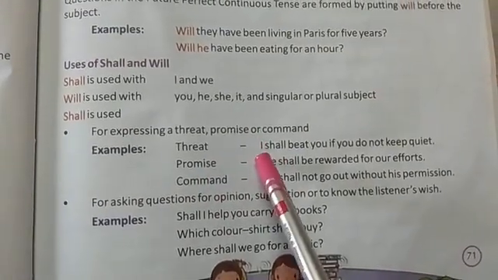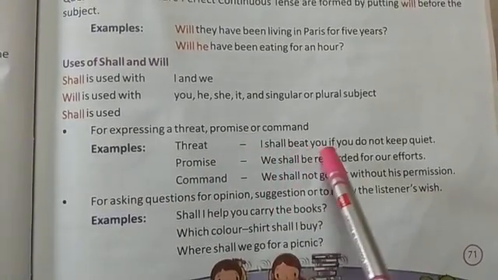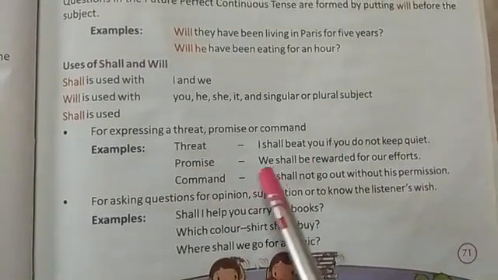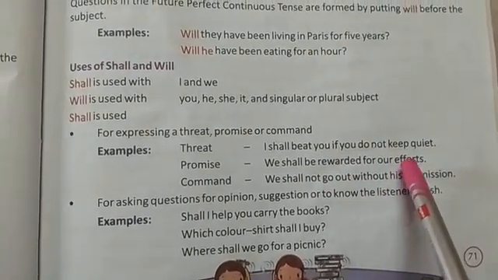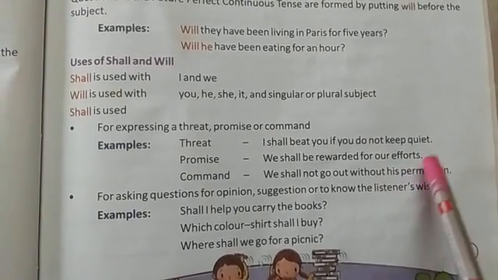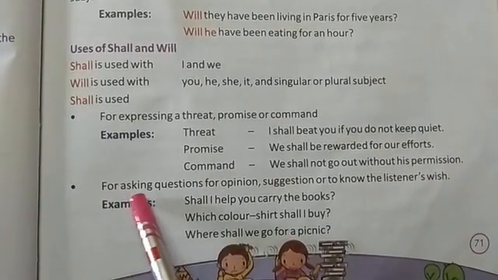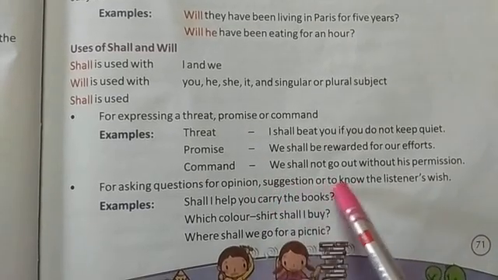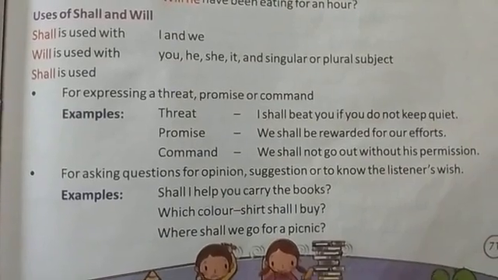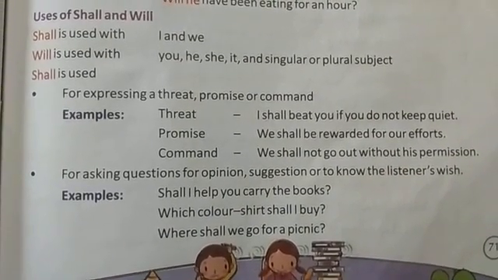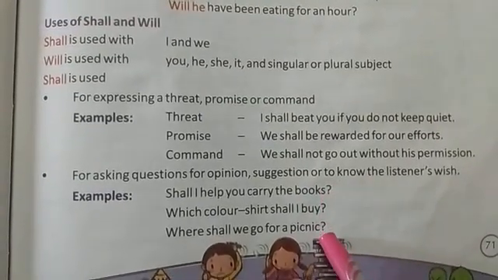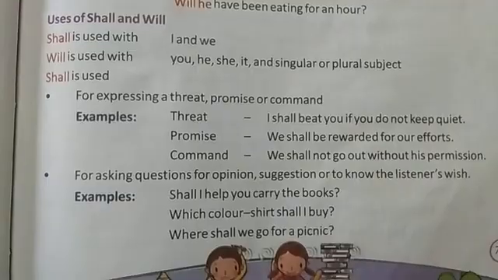See, a threat sentence is given: I shall beat you if you do not keep quiet. The sentence is giving a threat. Promise: we shall be rewarded for our effort. This is a promise. Command: we shall not go out without his permission. So this is a command. Shall is also used for asking questions, for opinions, suggestions or to know the listener's wish. So shall is used for asking questions regarding opinions, suggestions or to know the listener's wish. Here some of the examples are given which contain shall in it.